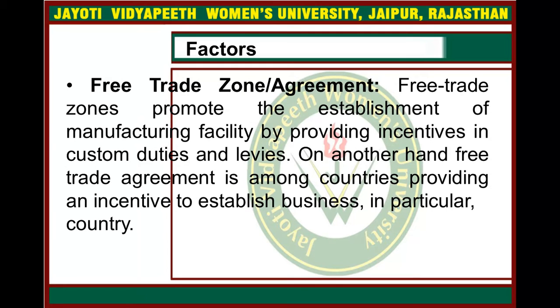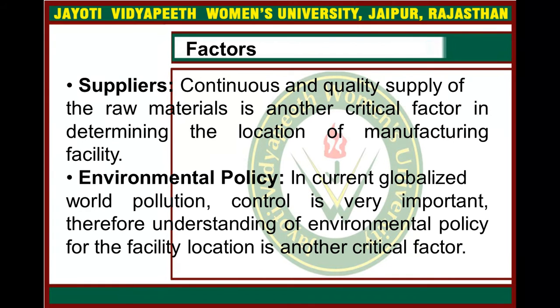Another one is a free trade zone or agreement. Free trade zones promote the establishment of manufacturing facilities by providing incentives in customs duties and levies. On the other hand, a free trade agreement is among countries, providing an incentive to establish business in a particular country. The next is the suppliers. Continuous and quality supply of raw materials is another critical factor in determining the location of a manufacturing facility.